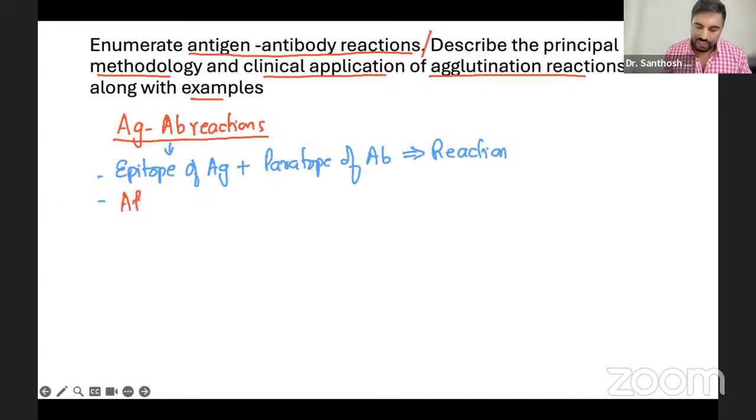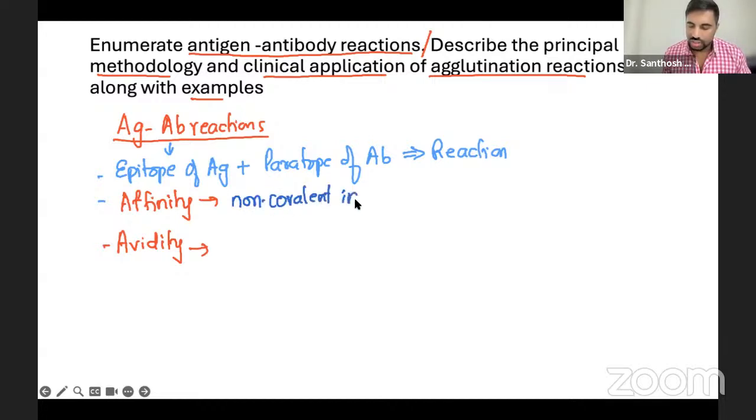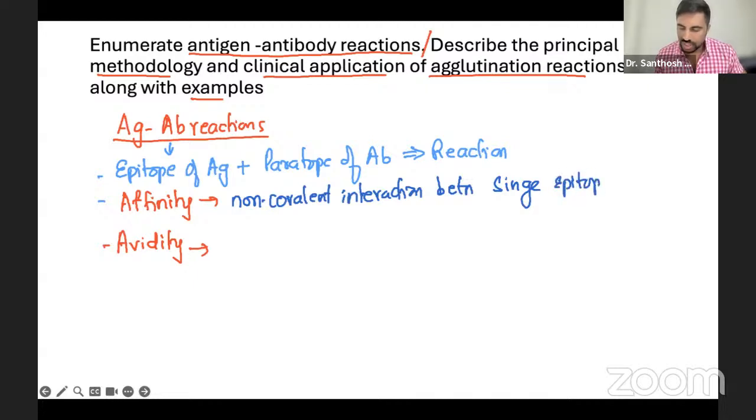are affinity and avidity. What do affinity and avidity mean? Affinity is basically the sum of all non-covalent interactions between a single epitope and a paratope.